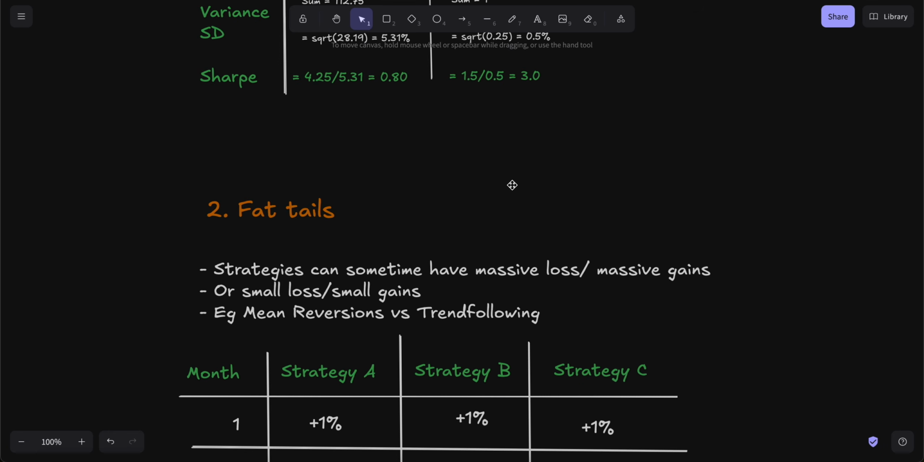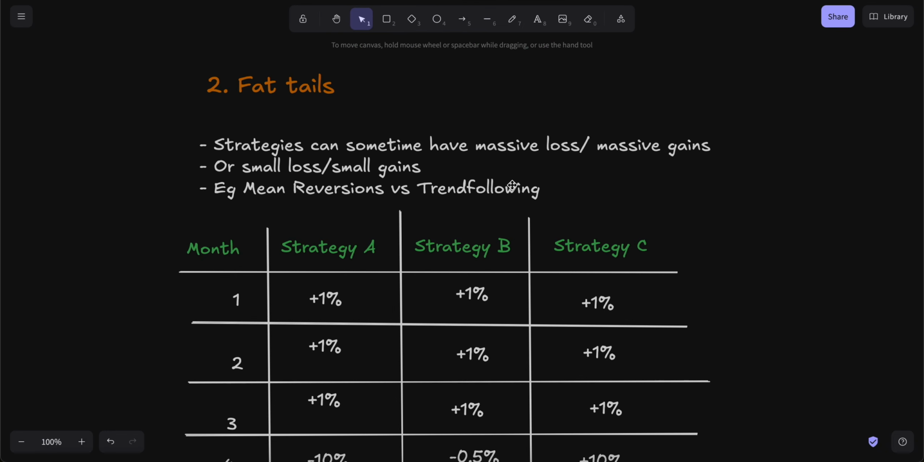Let's go on to the second problem, and that's fat tail. A strategy sometimes can have massive losses and massive gains, or sometimes can have small losses and small gains. It depends on the strategy. For example, mean reverting versus trend following strategy. Let's take an example here.